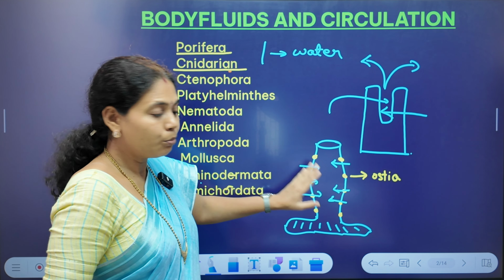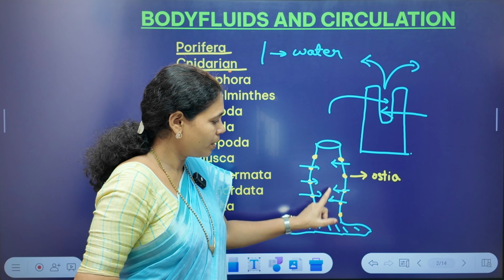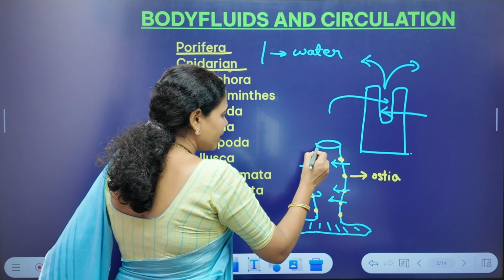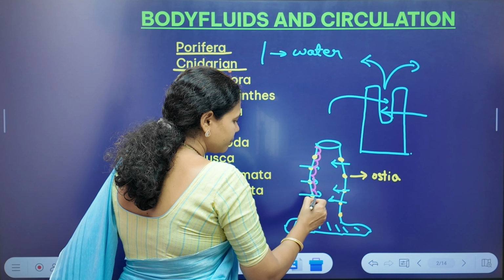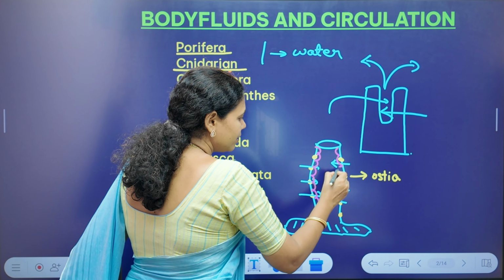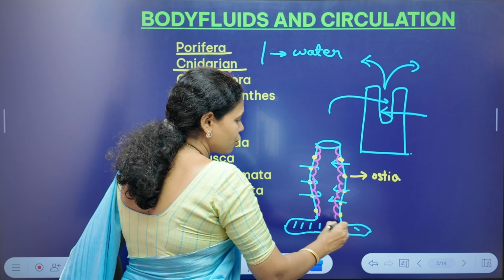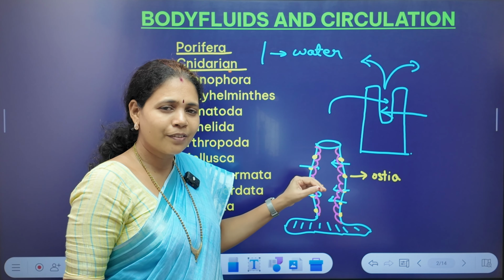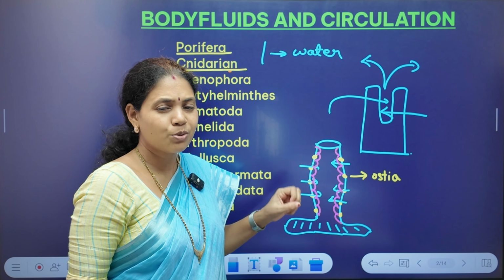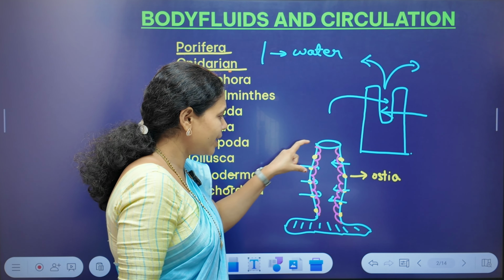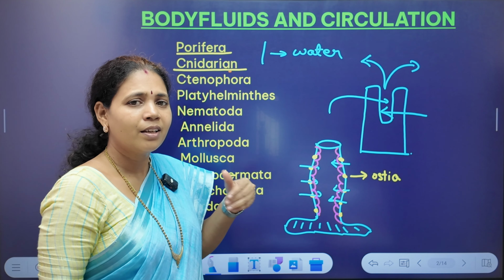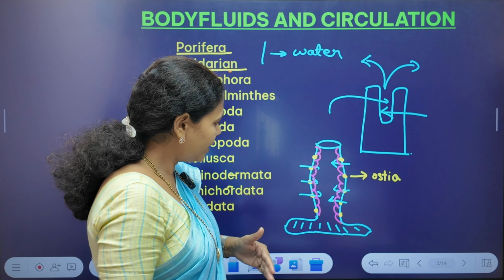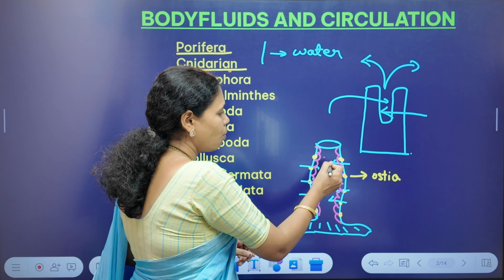Water moves from the external surroundings into their body cavity, and in their body cavity, the cells which line that cavity utilize the nutrients and oxygen which come along with this water. The incoming water definitely brings nutrients and oxygen. So those nutrients and oxygen will be utilized by these cells, and in the same way, whatever harmful or unwanted substances the cells possess are also released into this water.